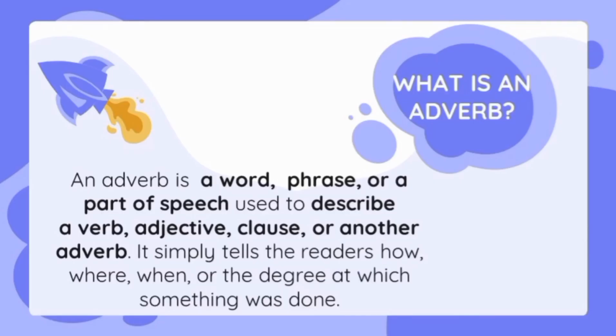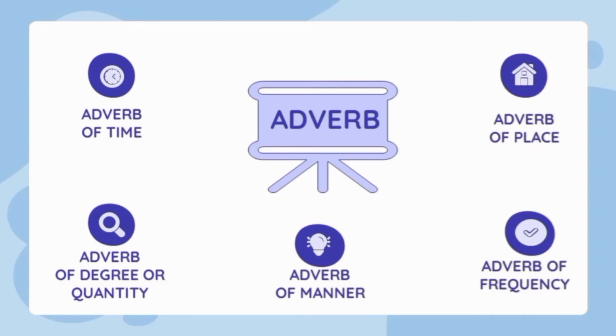What is an adverb? An adverb is a word, phrase, or a part of speech used to describe a verb, adjective, clause, or another adverb. It simply tells the readers how, where, when, or the degree at which something was done. Adverb is divided into 5 parts. The first one is adverb of time. The second one is adverb of place. The third one is adverb of frequency. The next one is adverb of manner, and the last one is adverb of degree or quantity.